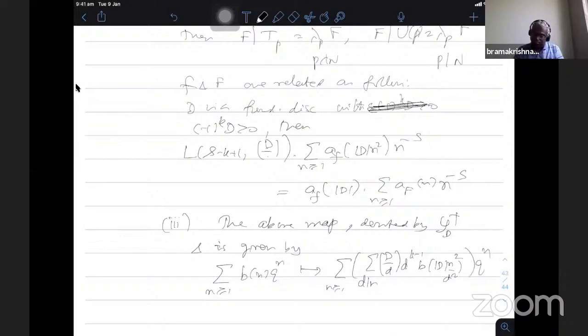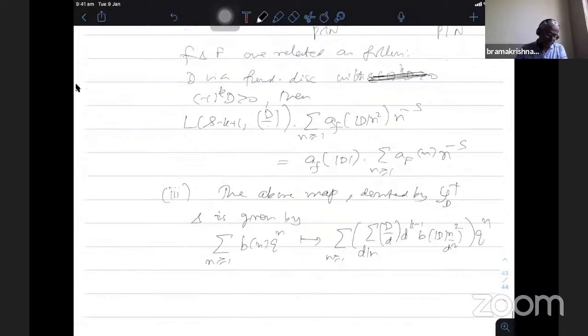Okay, so this bn is the Fourier expansion, and I am using the same thing. Here, whenever the character appears, I have to put the character there. That is the only difference.